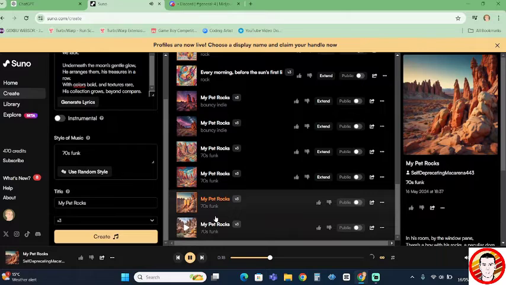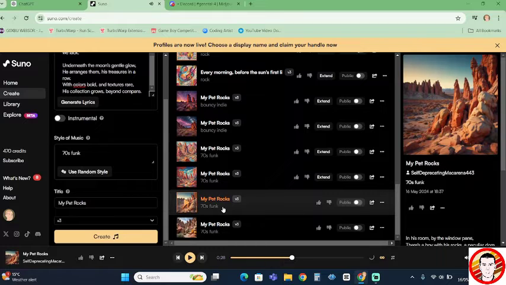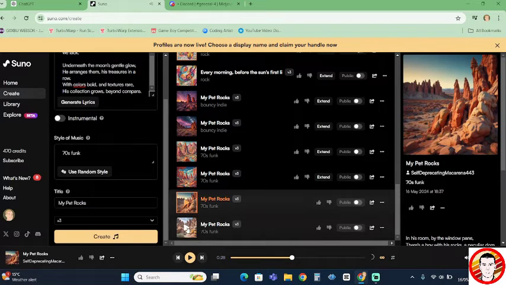In his room, by the window pane, there's a boy with his rocks, a peculiar domain. Brilliant. I think this one might be our one. But let's check the second one just in case.